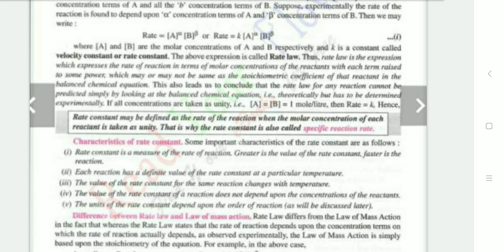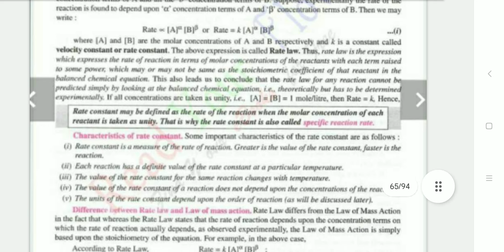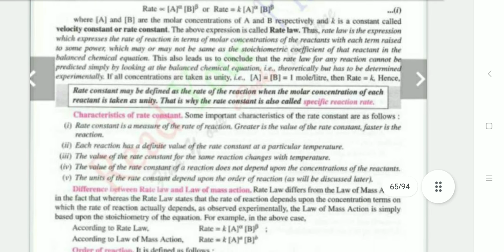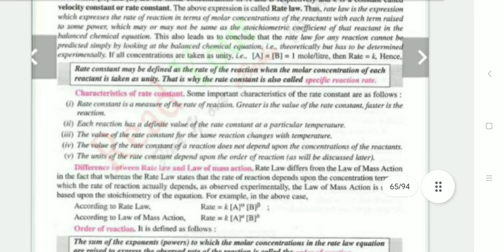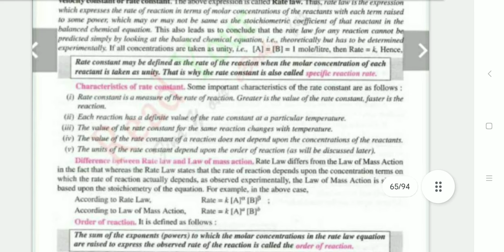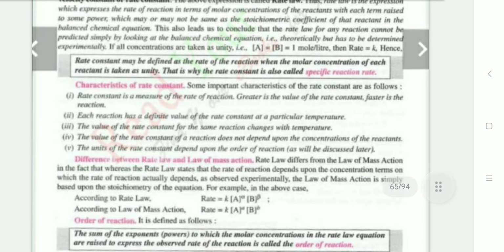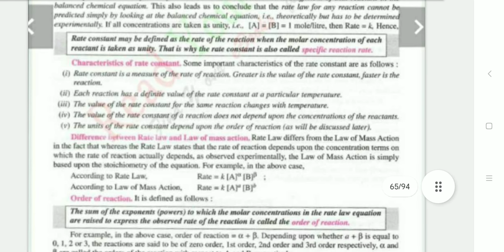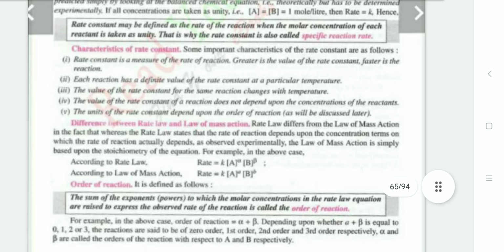If the concentration of A equals the concentration of B equals 1 mole per liter, then the rate is K. That may be defined as the rate of reaction when the molar concentration of each reactant is taken as unity. This is why it is called the specific reaction rate. It is characteristic of the rate of the reaction, and the rate constant is measured as the rate of reaction.